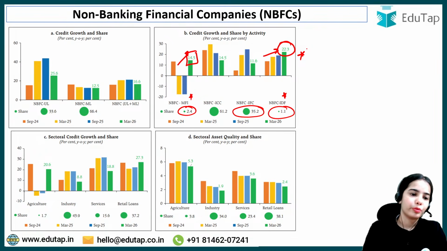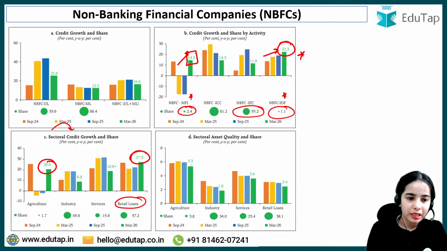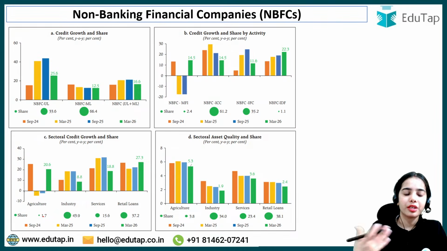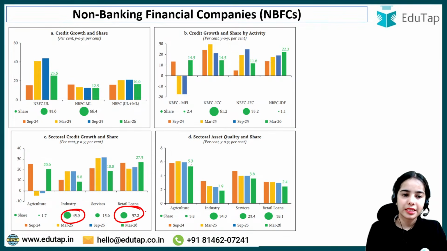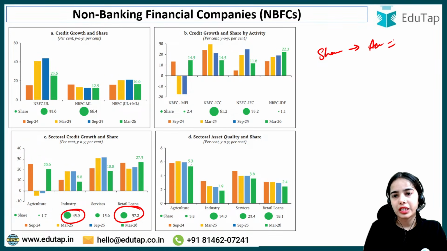All clear? Chalo. Moving forward, sectoral credit growth and share. Now here retail loans have the highest growth rate. After that agriculture, then services, and then industry last. But the highest share of the loans was going to the industry, then the retail.